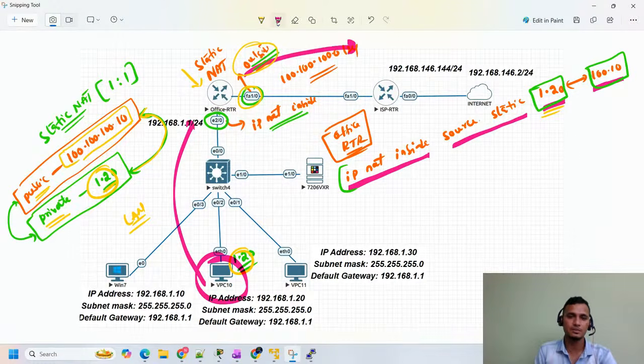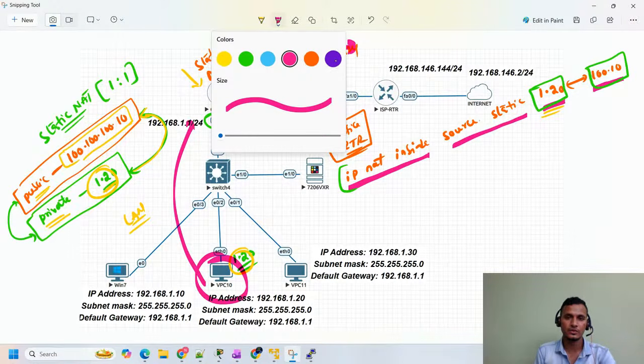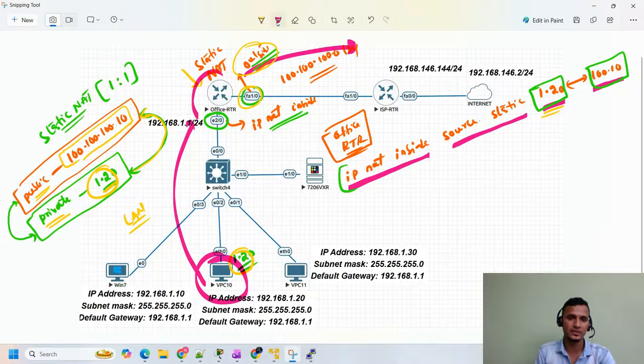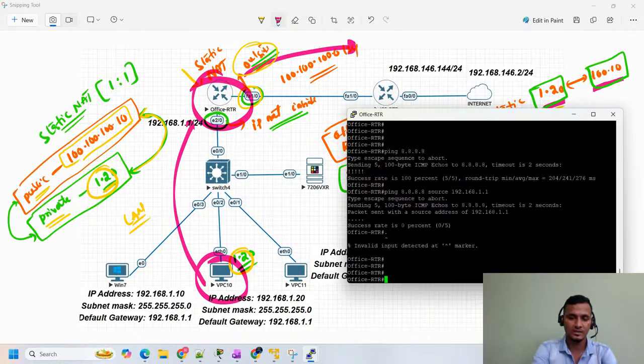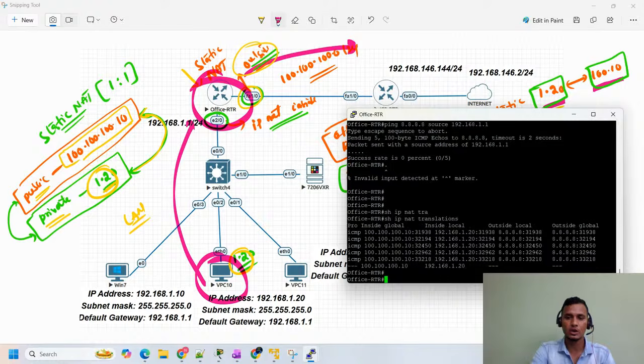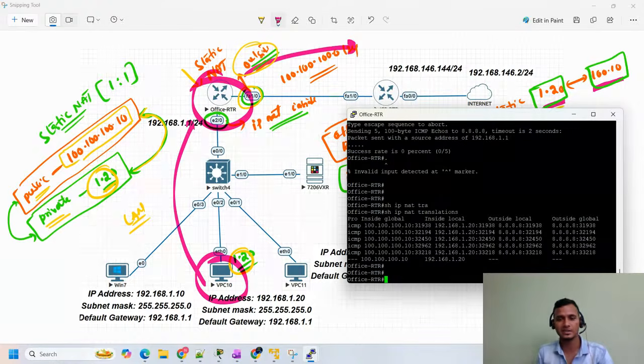Now in this router, you can see the translations, guys. This is our office router, right? Let me open my office router. If I check here, show IP NAT translation. See how many translations we have.